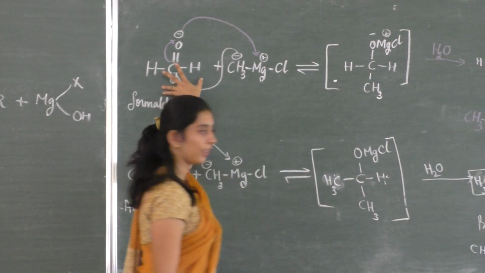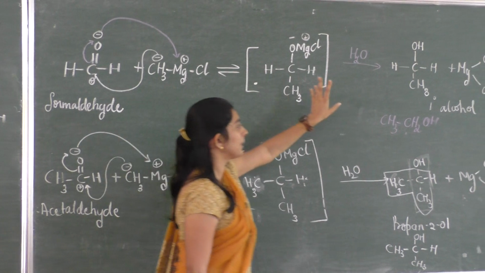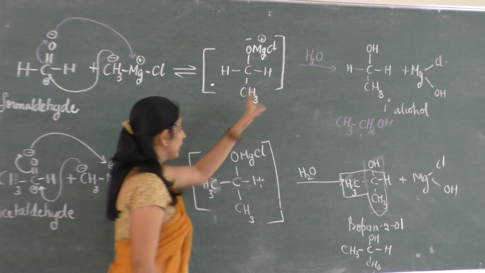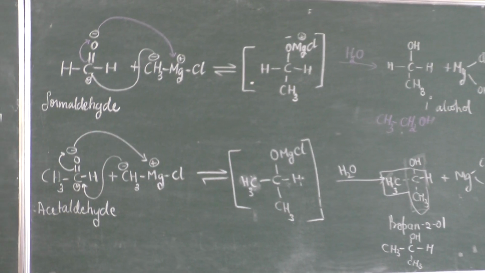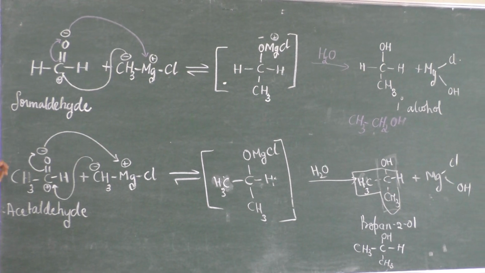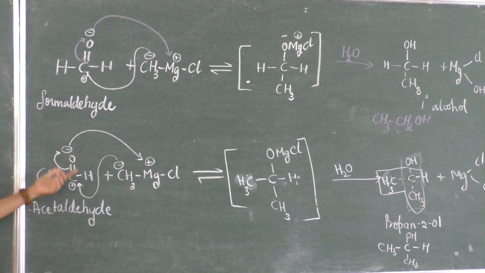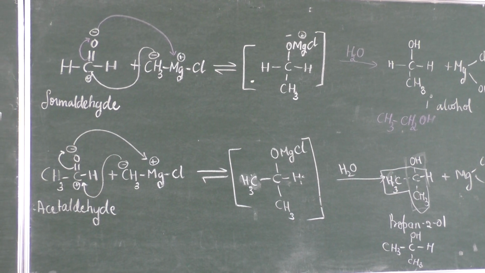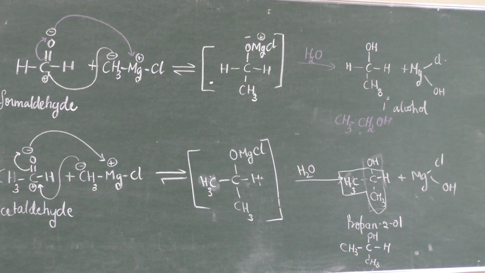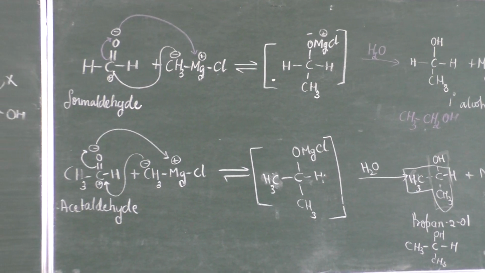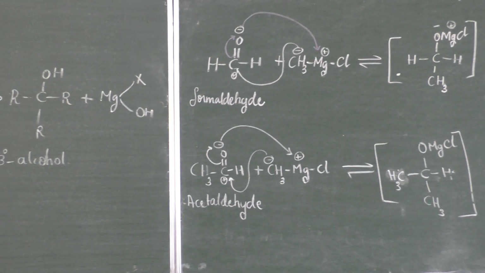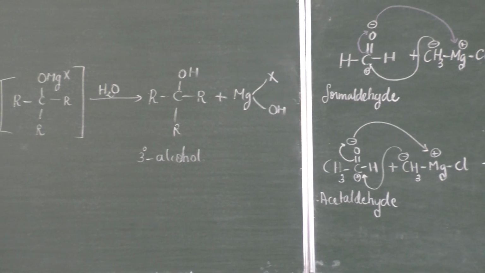I have written it in a single equation; you can divide it into two equations also. First, formation of an adduct; second, hydrolysis, so that an alcohol is formed. So this is how one can synthesize alcohol from the Grignard reagent. Very, very important one.